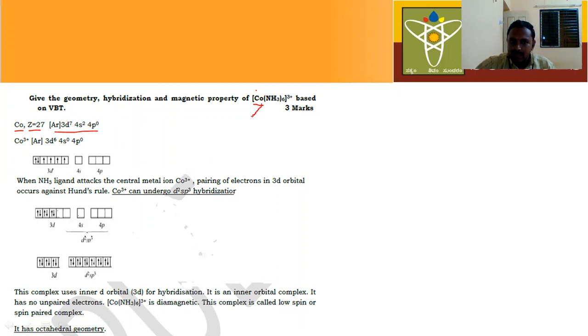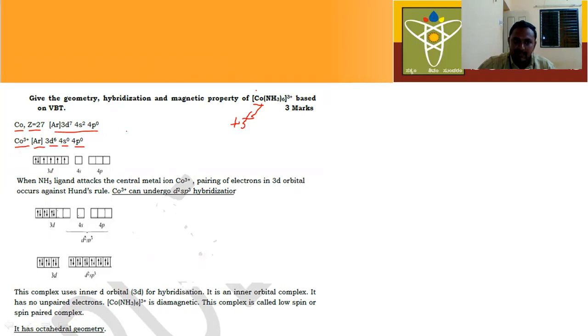But in this complex, the oxidation state of cobalt is +3. We have learned how to calculate the oxidation number of central metal atoms. Here, the oxidation state of the central metal atom is +3. So now let us write the electronic configuration for the cobalt +3 ion. This is the neutral molecule, and this is the ion. Okay, argon, next 3d6, 4s0 and 4p0.